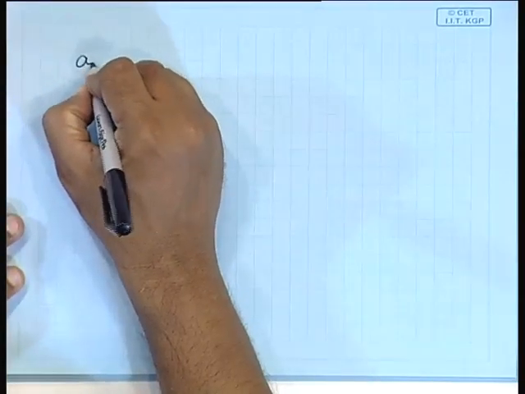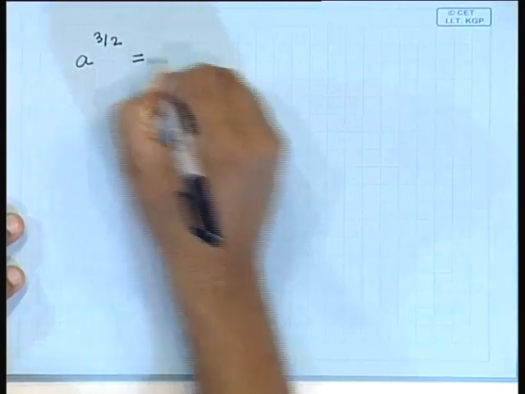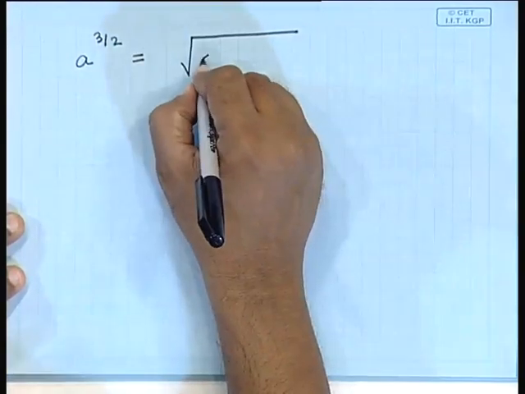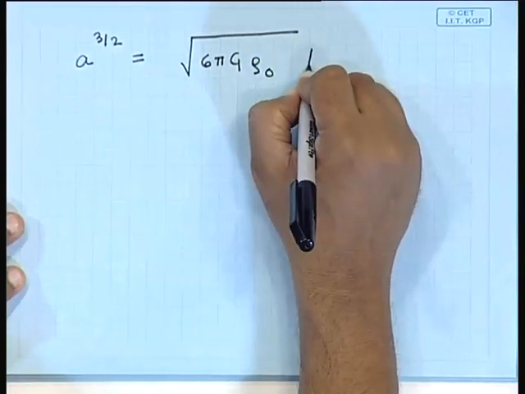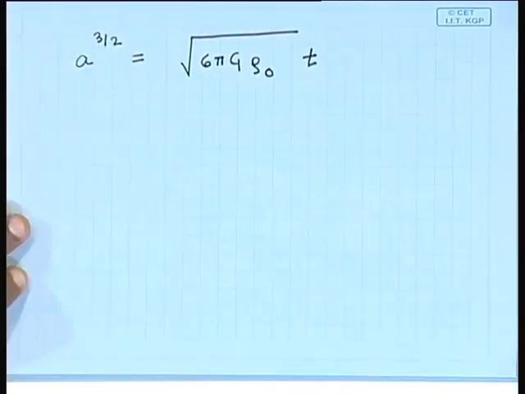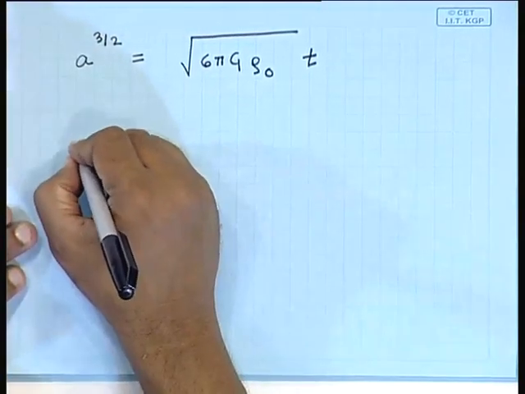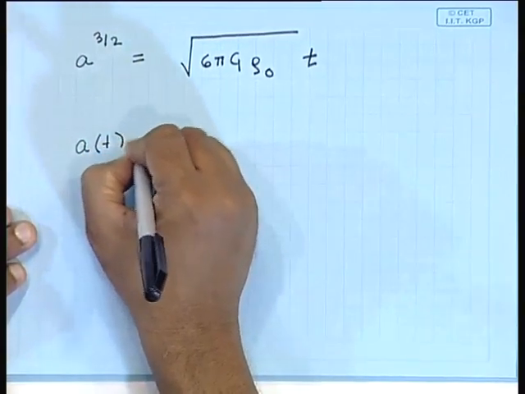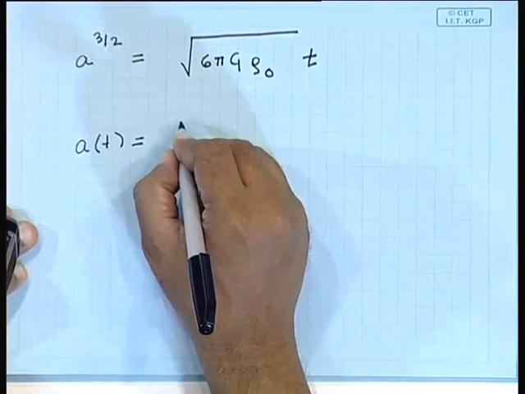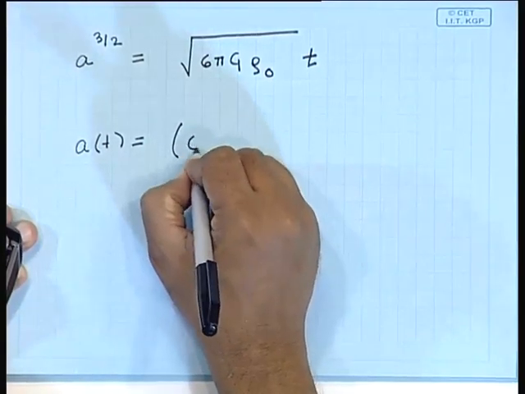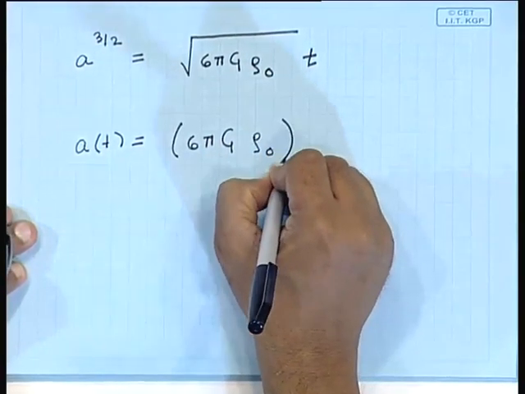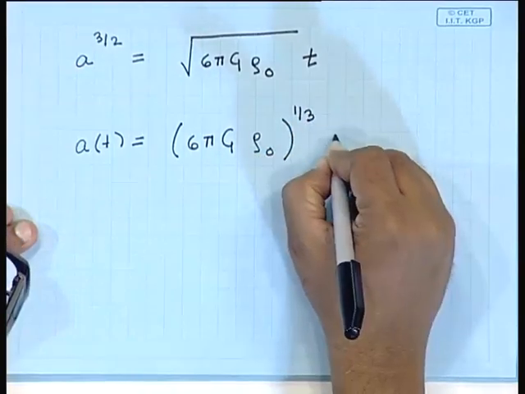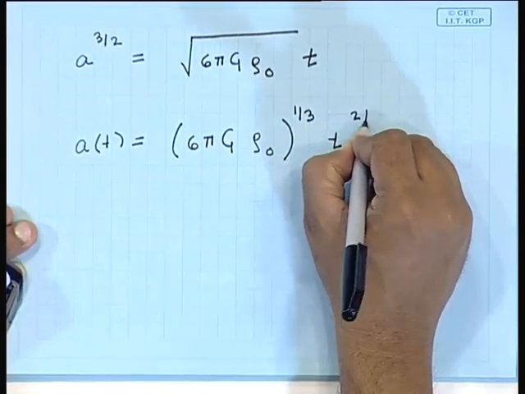So, what we have is A to the power of 3 by 2 is equal to square root of 6 pi g rho naught into t, or A of t is equal to (6 pi g rho naught) to the power 1/3 t to the power 2/3.